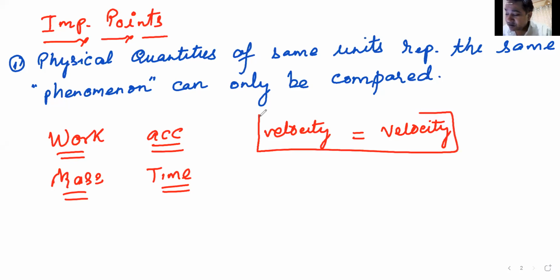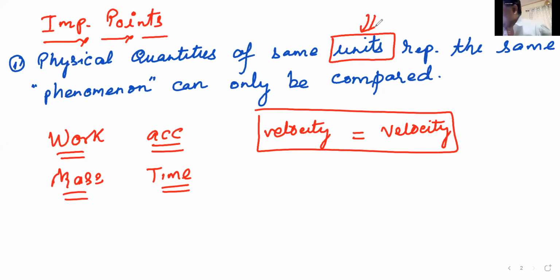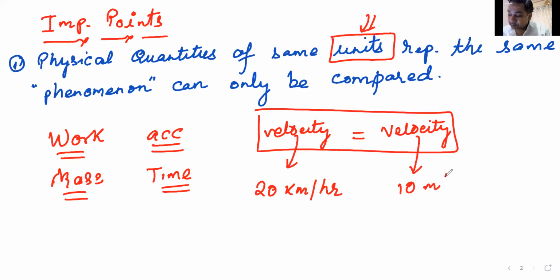But again, there is a small glitch. First thing is velocity can be compared with velocity. The small glitch is they must be in the same units also. Same units? What does that mean? For example, if I say one velocity is 20 kilometers per hour, the other velocity is 10 meters per second.